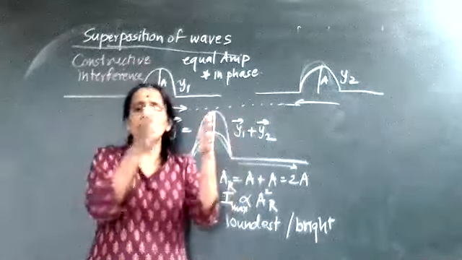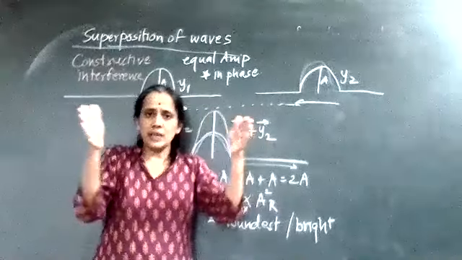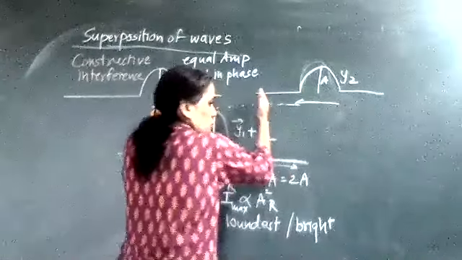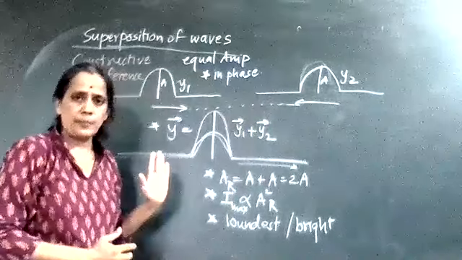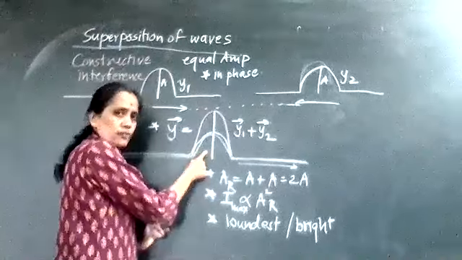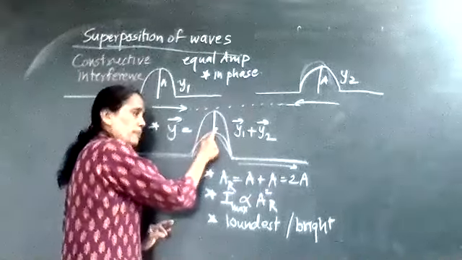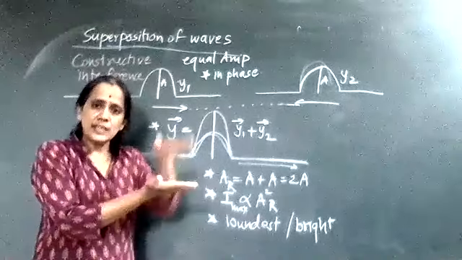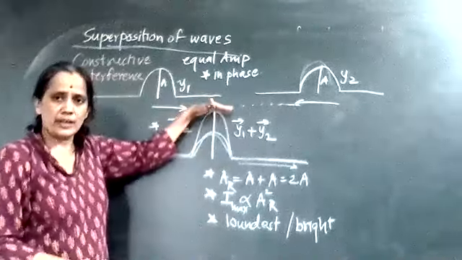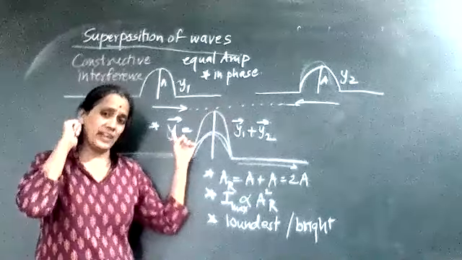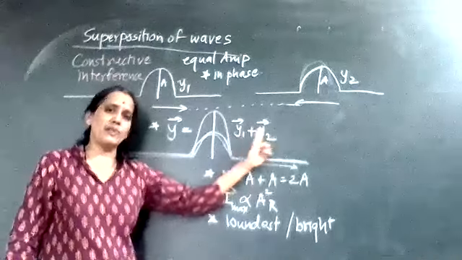As they move towards each other, slowly the distance between the crests goes on decreasing. At one time, the crest of one wave gets overlapped with the crest of the other wave, and therefore the resultant displacement goes on increasing. So the net displacement becomes vector y equals vector y1 plus vector y2.